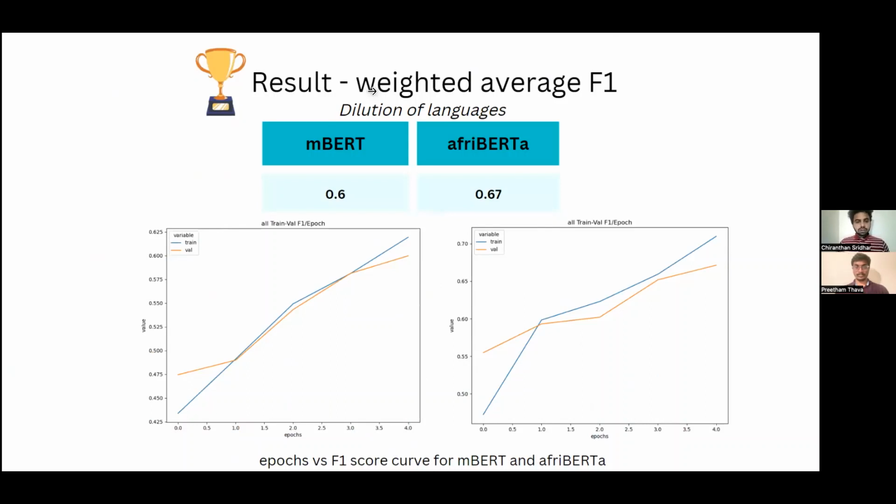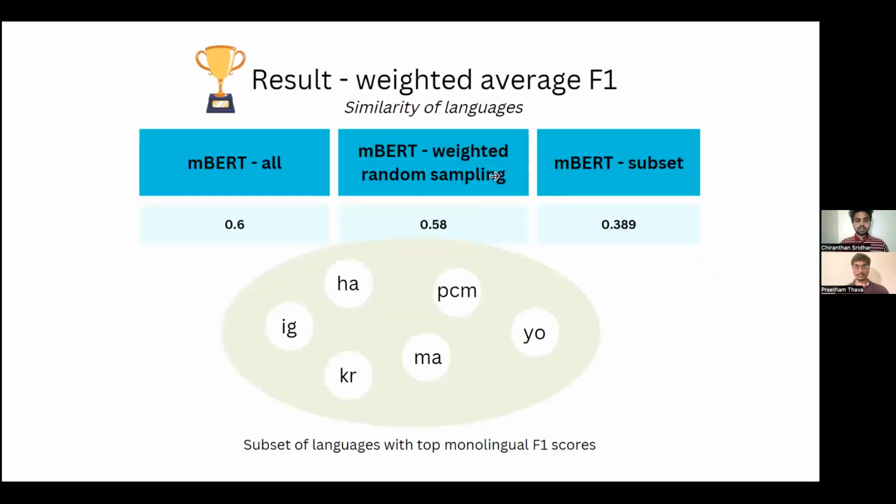So let's move on to the second set of experiments and the result, which is on similarity of languages. We trained mBERT on all the African languages, weighted random sampling of all those African languages, and a subset of those languages. And the results state that all the languages and their weighted random sampling experiment gave similar results, but the subset of African languages experiment gave a performance that is very less compared to others.